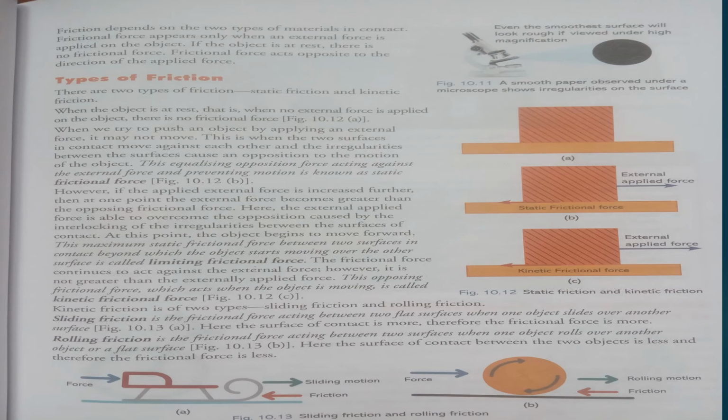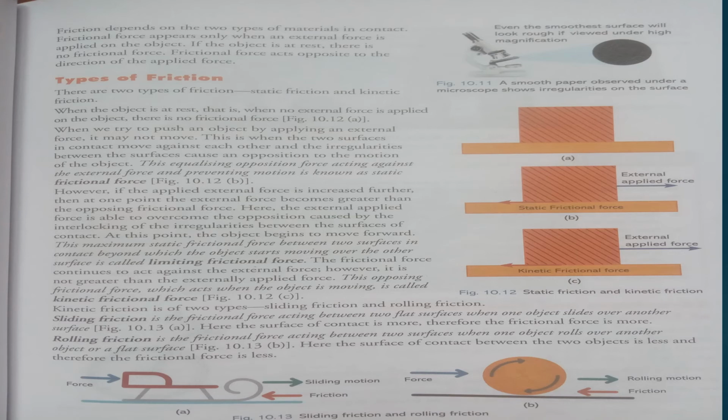So in that case we can say the object is still in a state of rest after applying a force, because friction is working here, which is opposing the motion. In whichever direction you are applying force, the frictional force is opposing the motion.